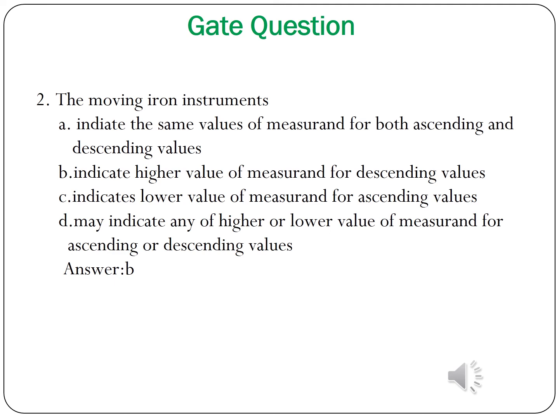So the question is whether the moving iron instrument, when measuring in ascending or descending order, gives the same, low or high values. The indicated value will be a higher value of measurement for descending value, due to hysteresis and eddy current.